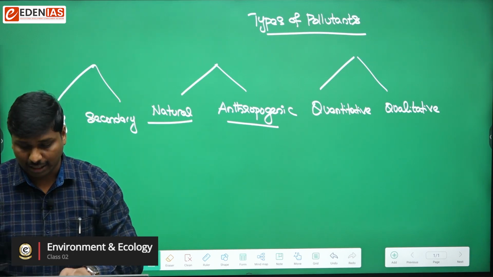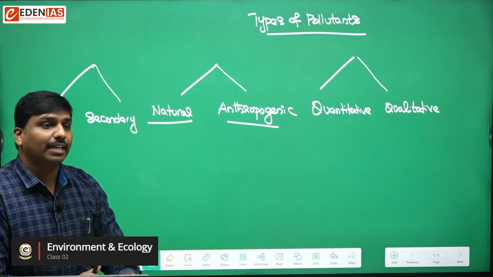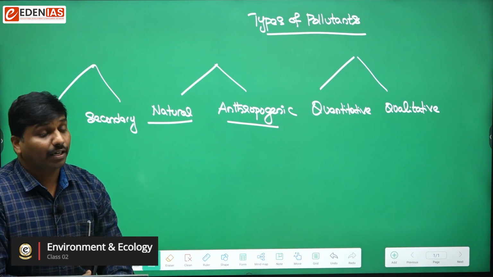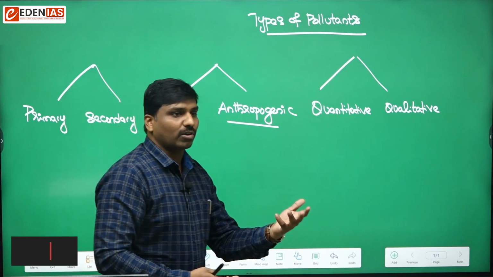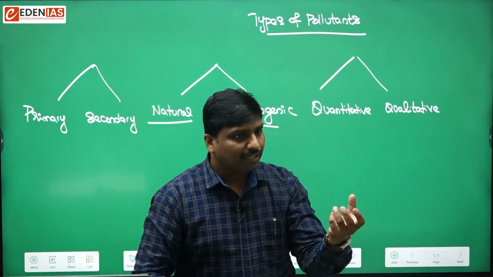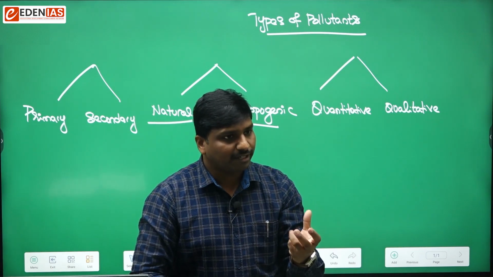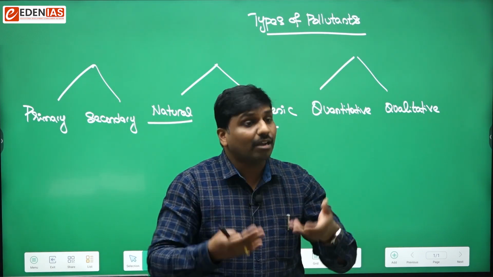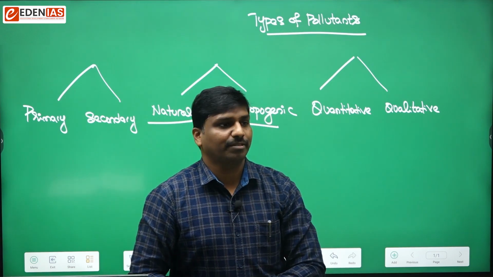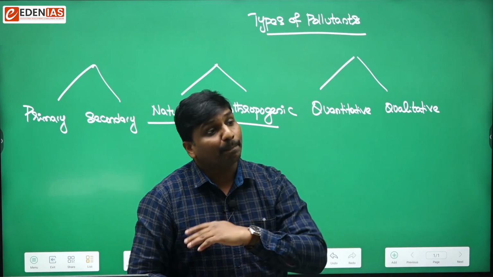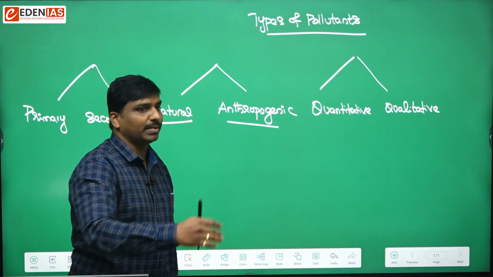Or, let's say, carbon monoxide. This is a pollutant. Or volatile hydrocarbons. Volatile hydrocarbons means, when we cook in the homes, the oils are heated. So they are nothing but volatile organic compounds, and they will sometimes become pollutants. They are all primary pollutants because they are added in the form in which they exist, and thus they become pollutants.